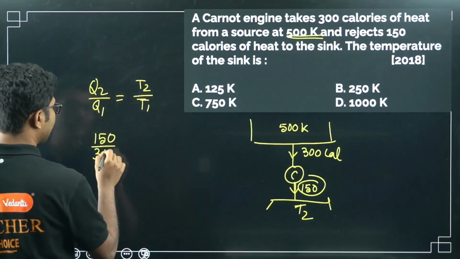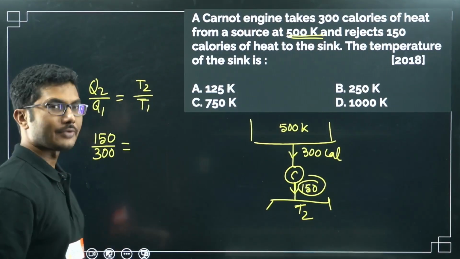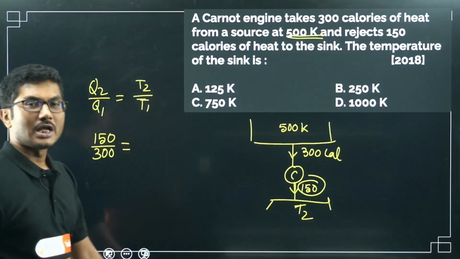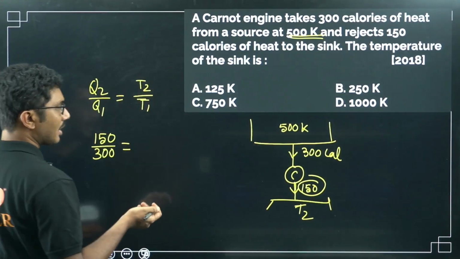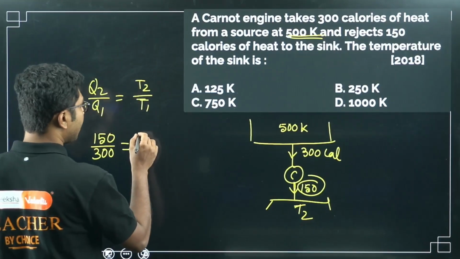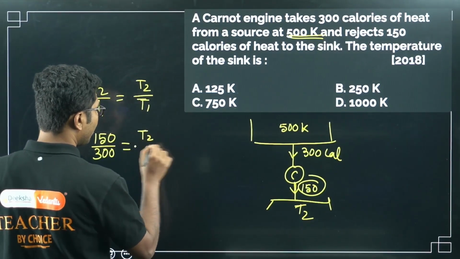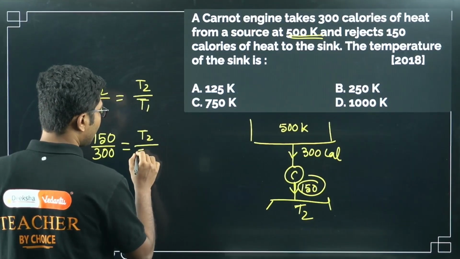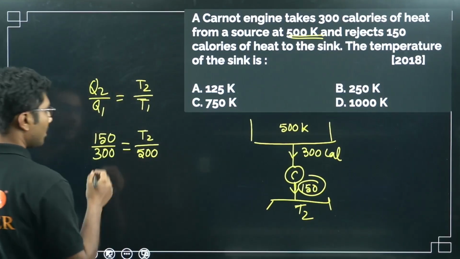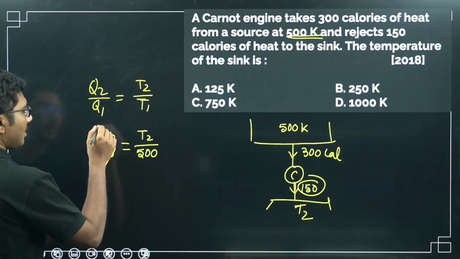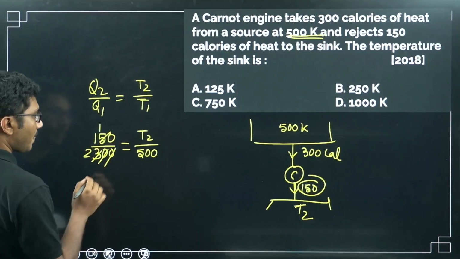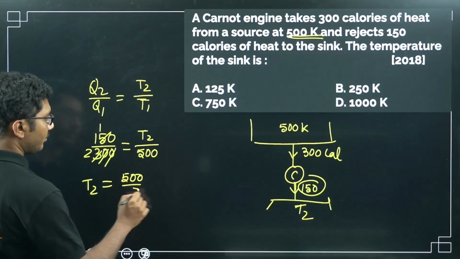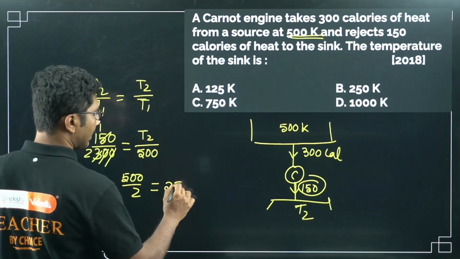Now here you do not need to convert it into joules, because this is simply a ratio. So even though the values are given in calories, you don't need to convert them into joules, which is the SI unit. You can simply say everything is in calories. This is a ratio, so you can cancel 1 by 2. So T2 is 500 by 2, so it will be 250 Kelvin.